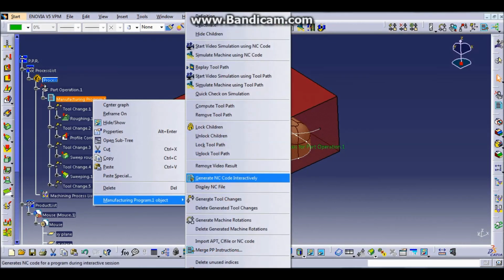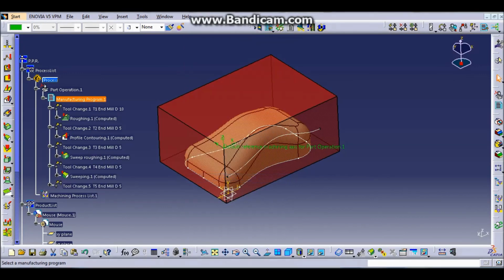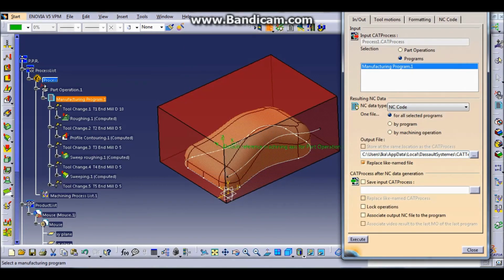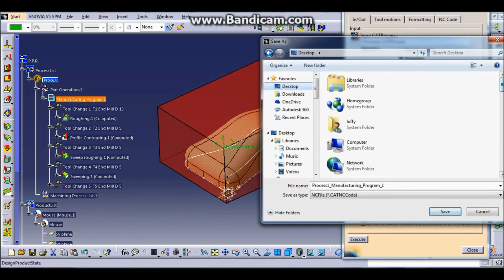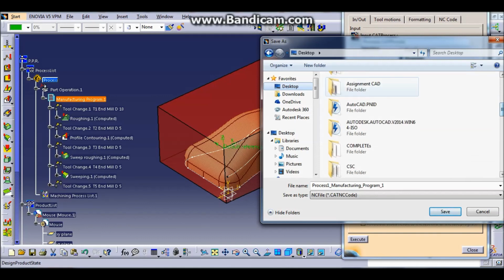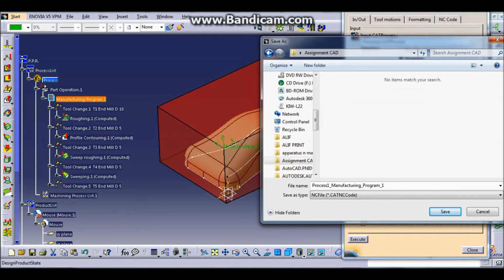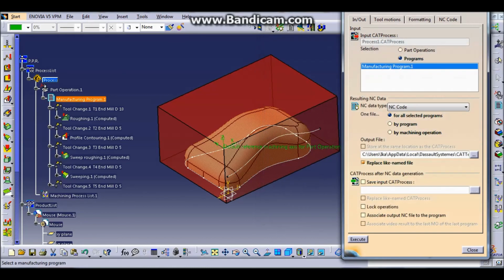After that, make sure that the resulting NC data is in NC code, and for the output file you may locate which folder that you want so that the code will be saved into the folder. After you are satisfied with the options and the output file, click execute.